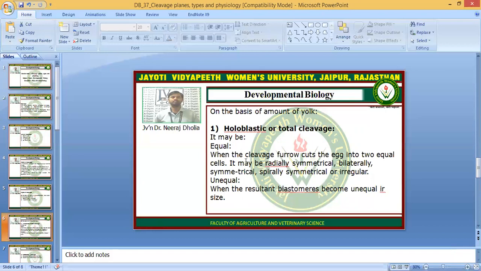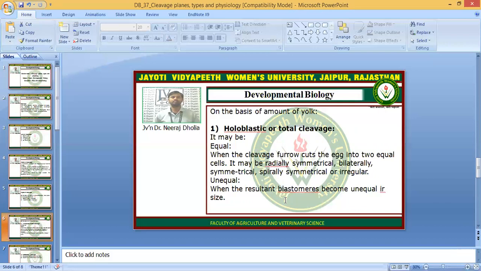Equal when the cleavage furrow cuts the egg into two equal cells. It may be radially symmetrical, bilaterally symmetrical, spherically symmetrical, or irregular. So in the equal type of holoblastic cleavage divisions, the cleavage divisions occur in the whole egg, the whole zygote, and the blastomeres which form as a result of this cell division are equal.